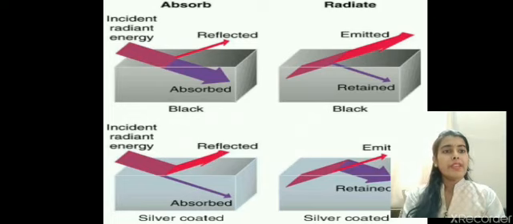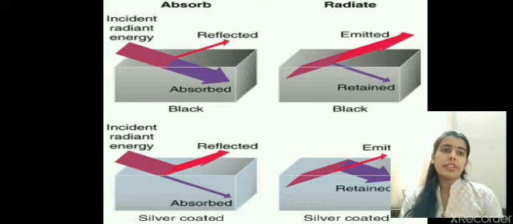In the second figure you can see whatever it has absorbed, out of that it will now start emitting. In the first figure the incident radiant energy is there. So energy is getting absorbed and some of it is getting reflected. The arrow is thinner. In the second figure of radiation, the retained energy has also started losing the heat energy.